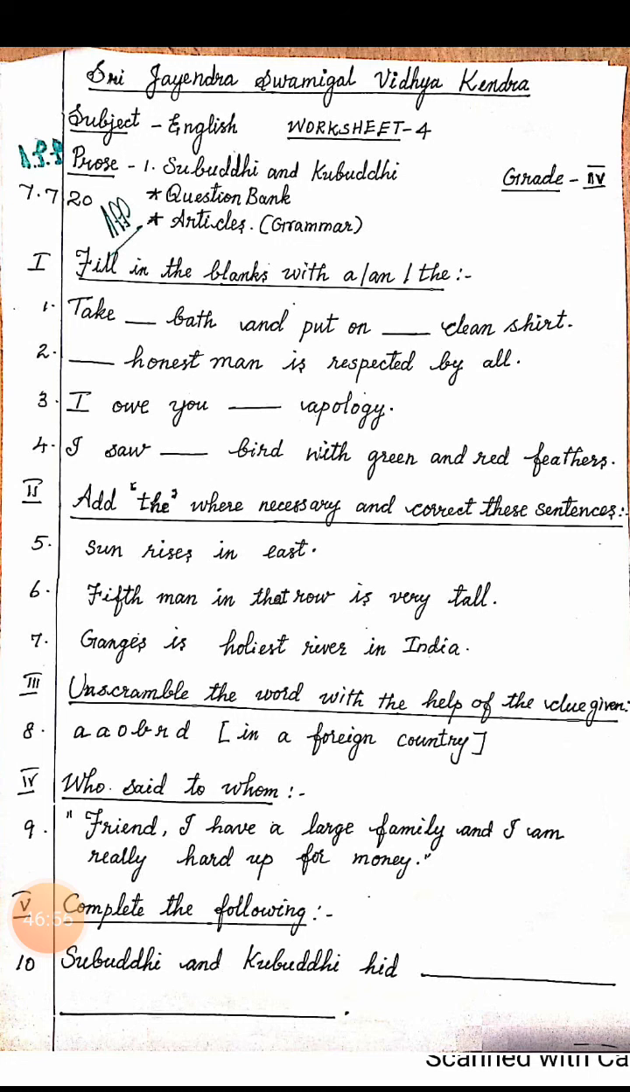Unscramble the word with the help of the clues given. The next one is in a foreign country. This word is taken from your text. Subudhi and Kubudhi. In a foreign country, what is that? It's abroad. A-B-R-O-A-D. Abroad. Who said to whom? Friend, I have a large family and I am really hard up for money. Who said it? Yes, it's right. It's Kubudhi. Complete the sentence. Subudhi and Kubudhi hid. What did they hide? Yes, a large part of the treasure. They hid a large part of the treasure in the forest.